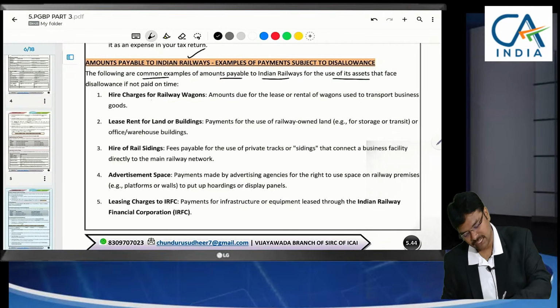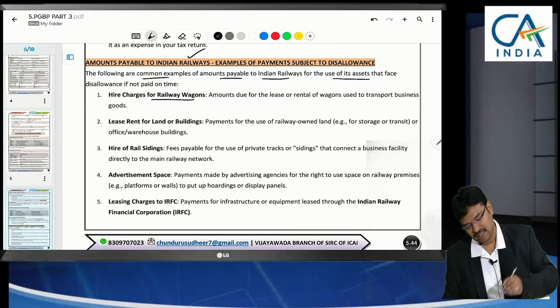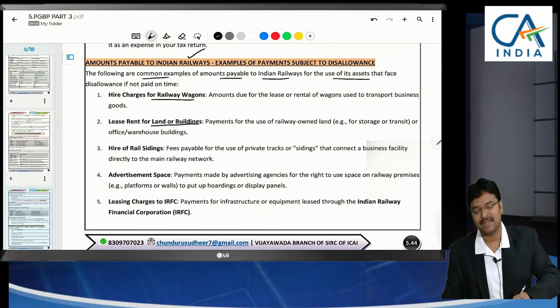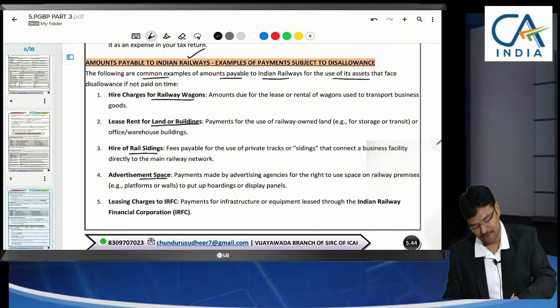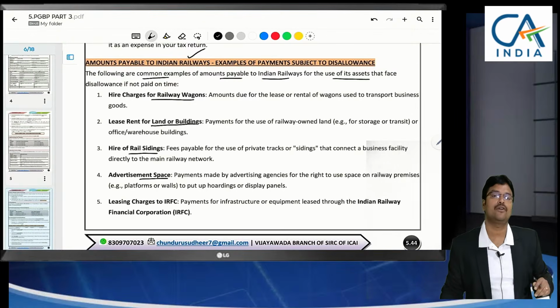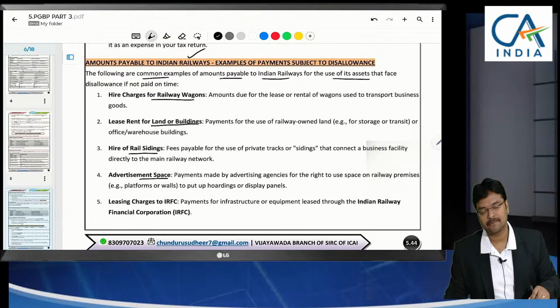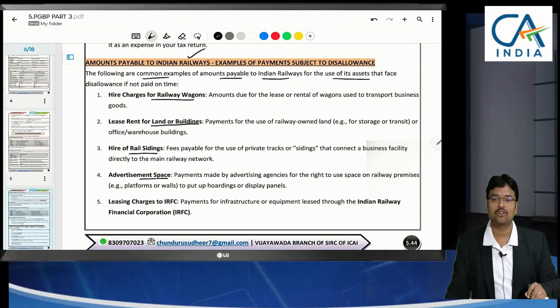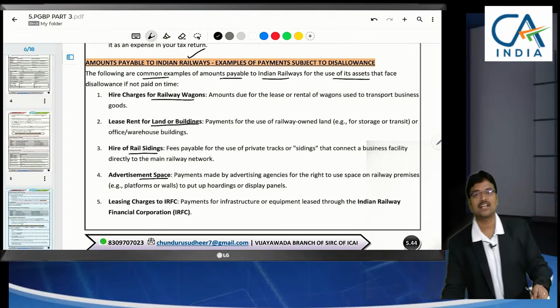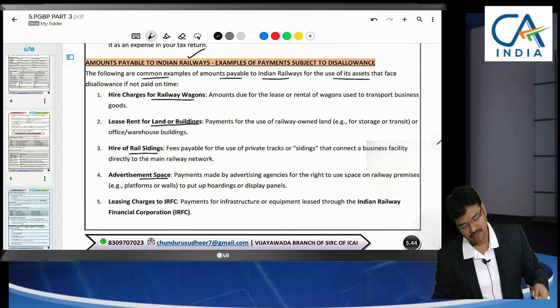So, hire charges for railway wagons, lease rent for land or buildings, hire charges for rail sidings, advertisement space. If we make an advertisement payment at a railway station, not to the vendor or advertising agents, but directly, if we have an advertising contract with the railway itself.